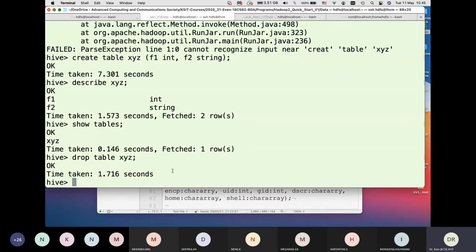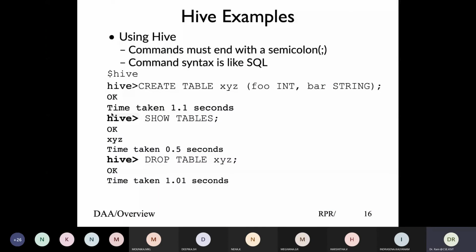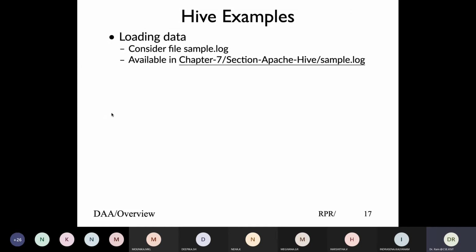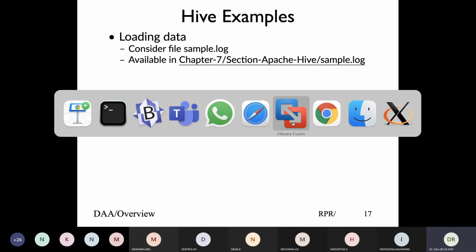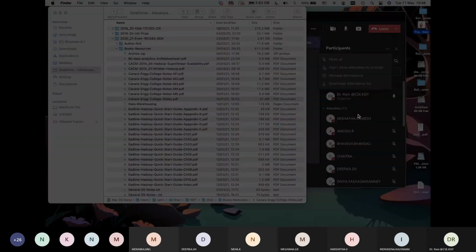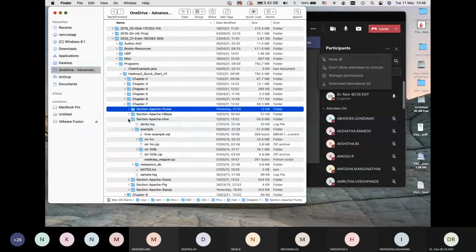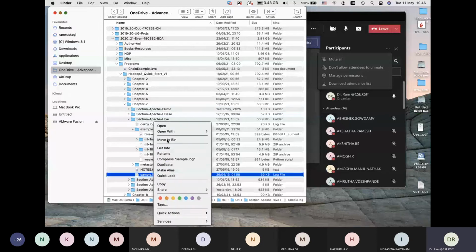Now we look at actual data processing. That means I should be able to load data into my SQL mode. So I will look at some file that is given for easy understanding. In chapter 7, section Apache Hive, there's a file called sample.log. I'll probably show you sample.log. Let's see if I can show you. So this is chapter 7, section Apache Hive. You have a file called sample.log.